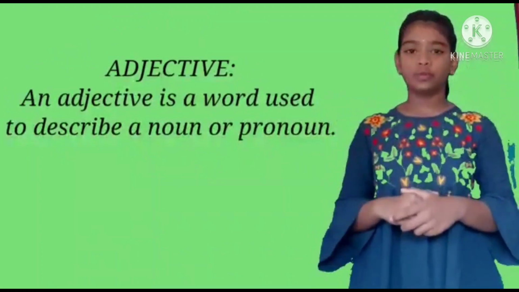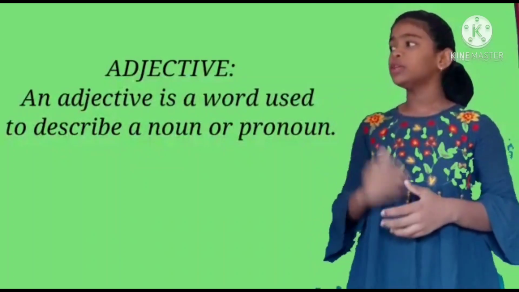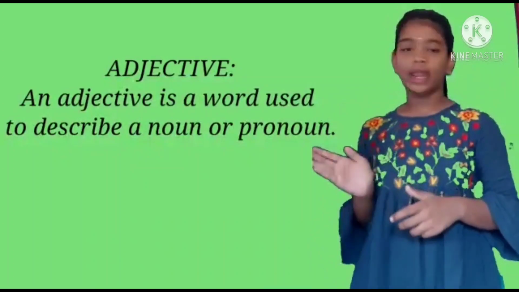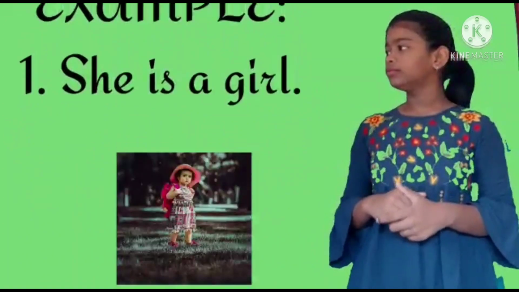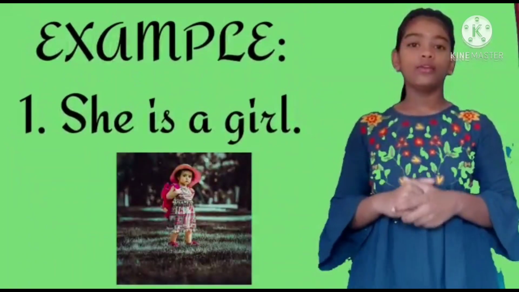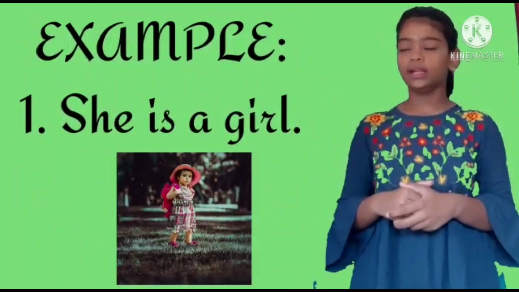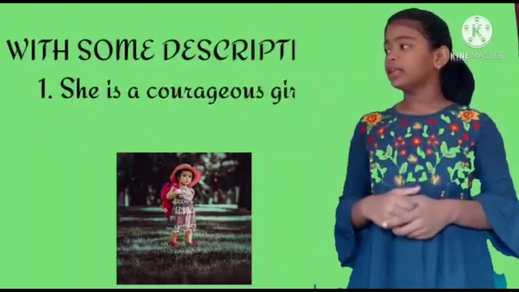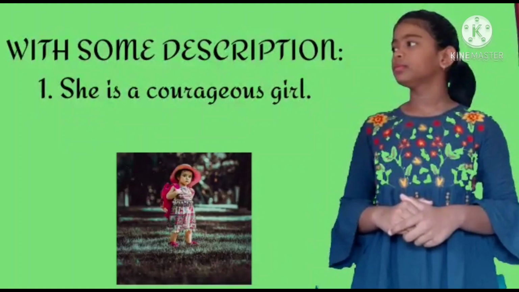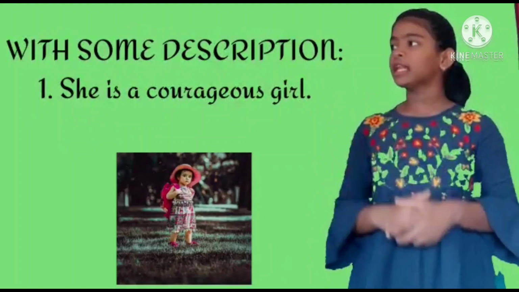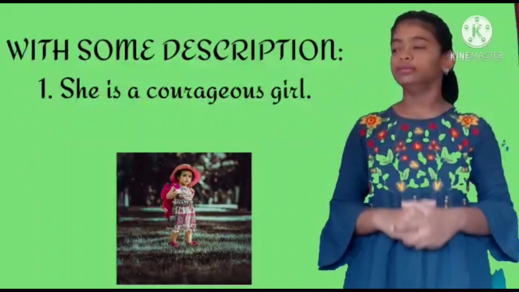Let's look into the next part of speech. That is adjective. What is an adjective? An adjective is a word used to describe a noun or pronoun. Let's understand it with an example. She is a girl. Here, we are simply saying she is a girl. We are not describing anything about the girl. Let's rewrite the sentence with some description. She is a courageous girl. Here, we are describing the girl as courageous. So, courageous is an adjective here.